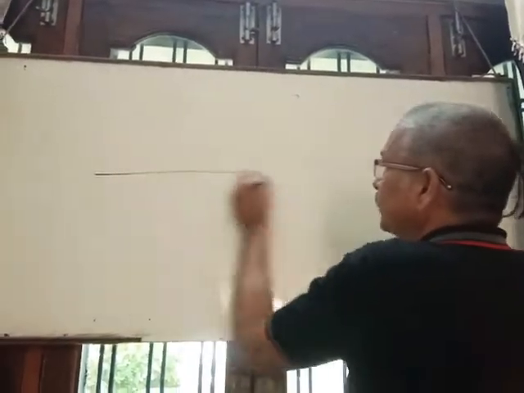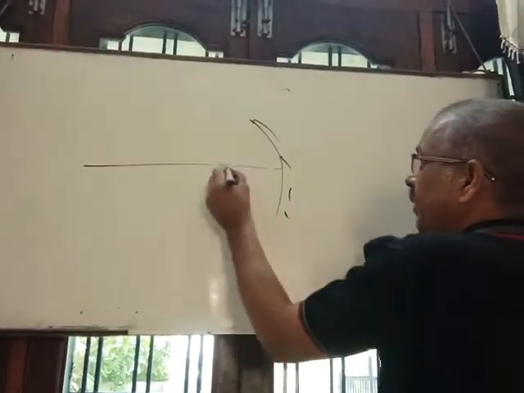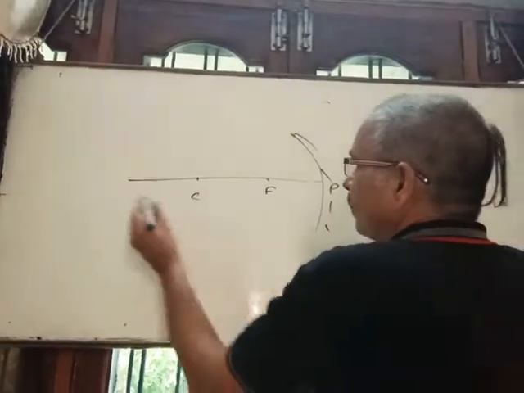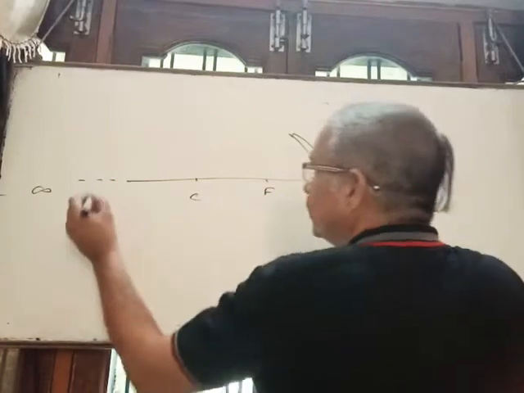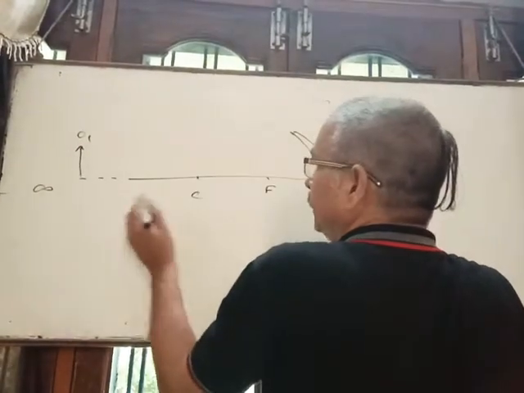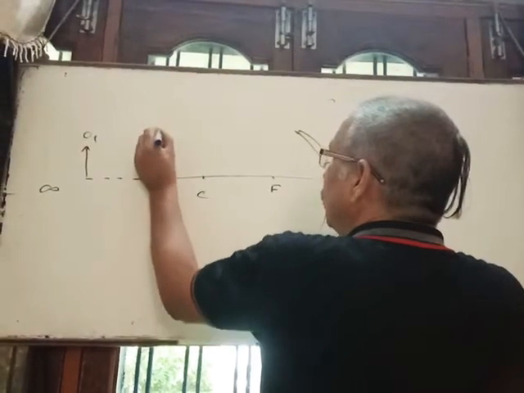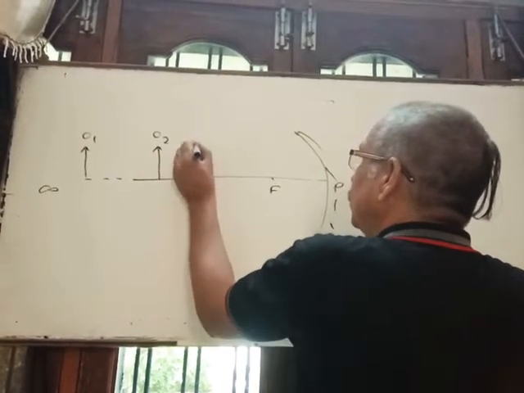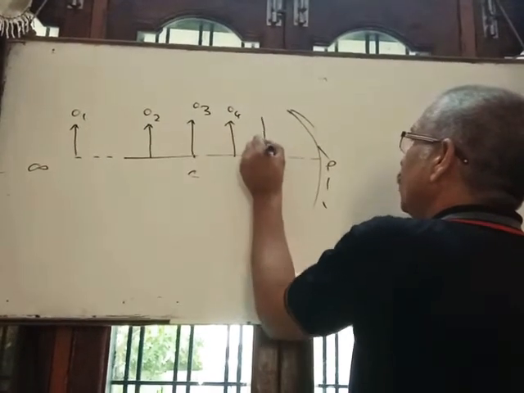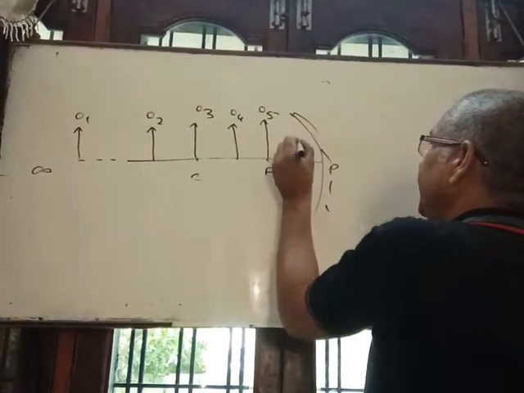Have you seen? Suppose it is concave, pole, focus, center of curvature, here it is infinity. So these are the different positions of object. Suppose O1, then it is O2, it is O3, it is O4, it is O5, and it is O6.